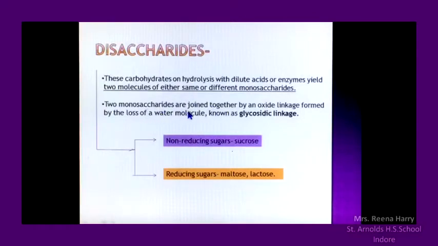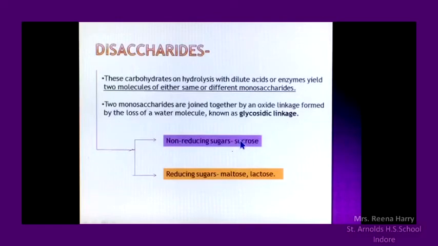Two monosaccharides which are joined together by an oxide linkage formed by the loss of a water molecule is known as glycosidic linkage. This term has to be remembered. The two monosaccharide units are always joined together by a linkage named glycosidic linkage.